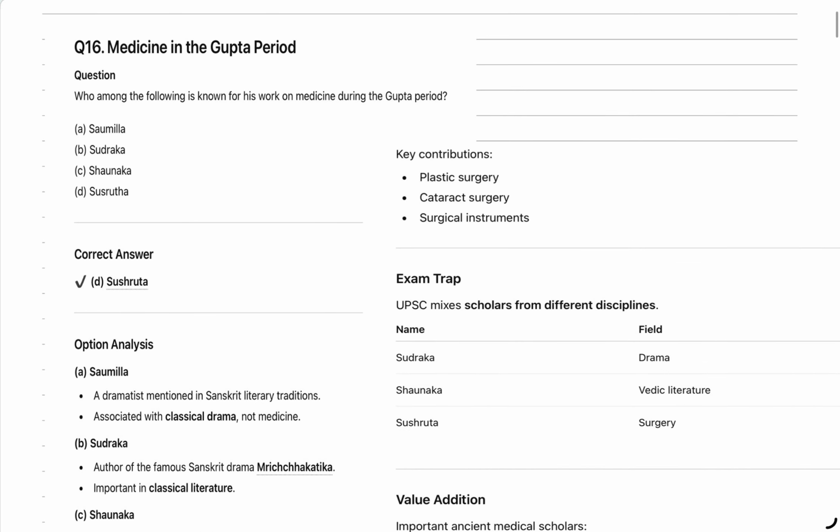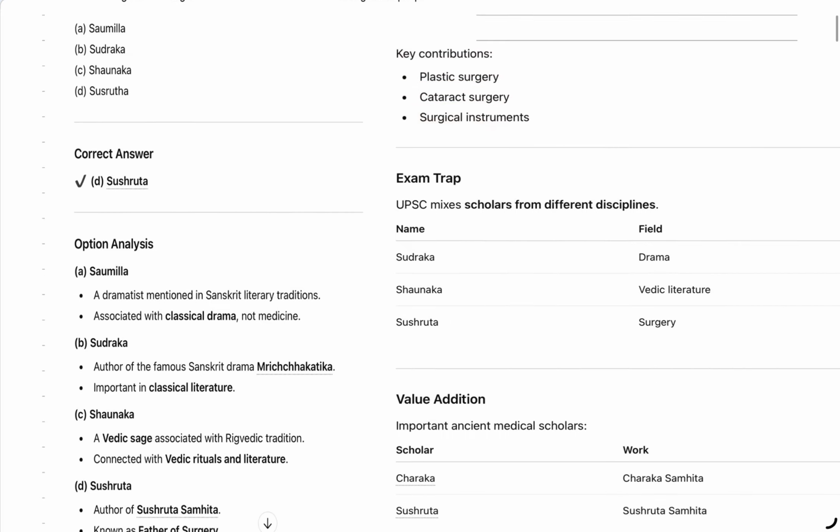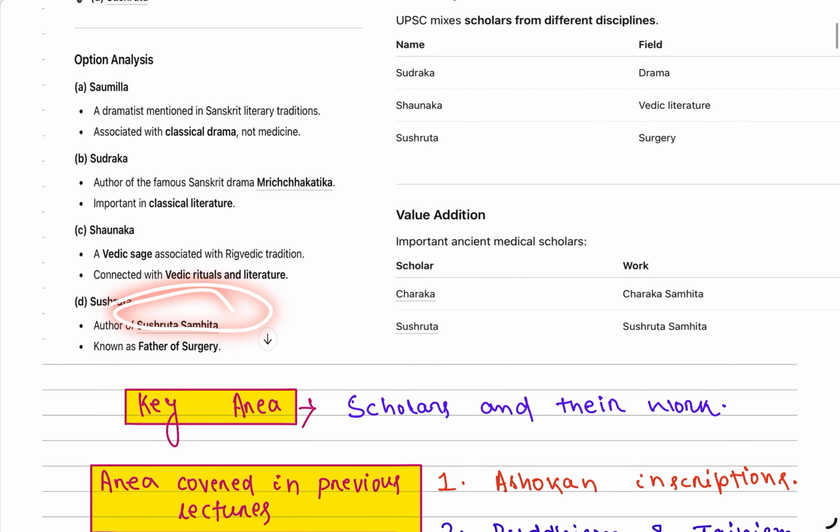So what we have discovered in this question is that the work on medicine in the Gupta period is related to Sushruta. What else has he given? Plastic surgery, cataract surgery and surgical instruments. His book was the Sushruta Samhita. He is regarded as the father of surgery.